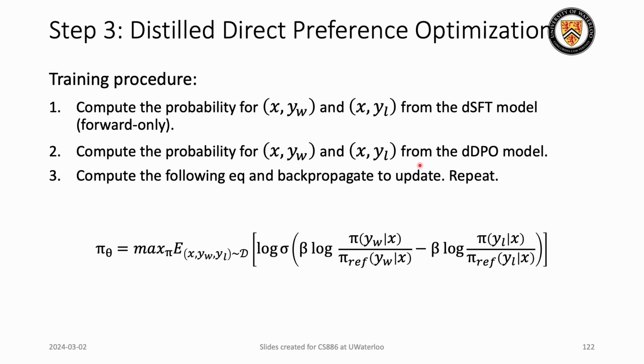Then we also get the probability from the DPO model that we're trying to update, and then backpropagate using this equation. We have already seen how we got this one, maximization for the winner response and minimizing for the loser response. This is the same as what we have already learned with DPO.